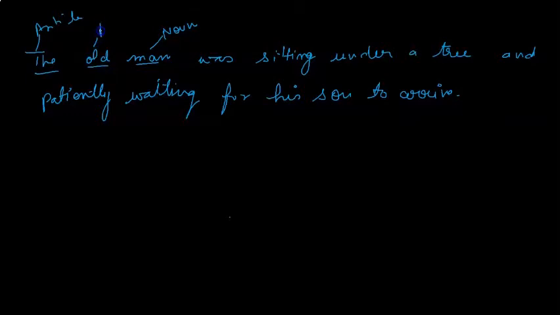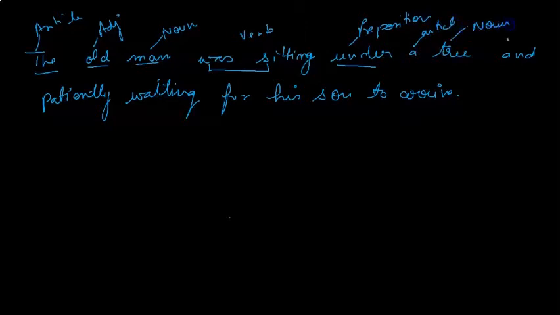So old is adjective, was sitting is verb, under is preposition, a is again article, tree is noun, and is conjunction. How is he waiting? Patiently. So this is your adverb.